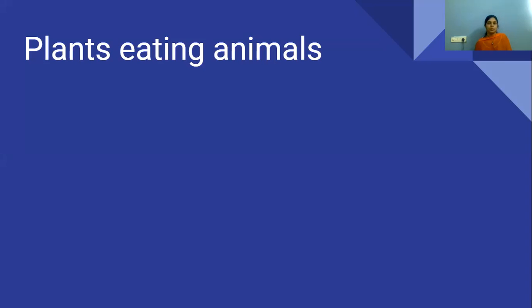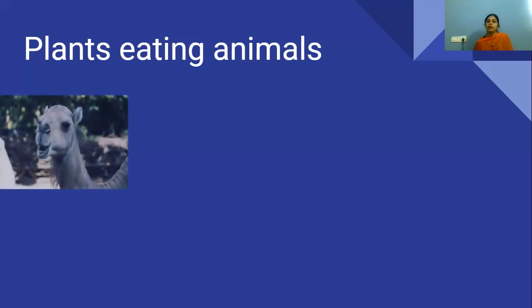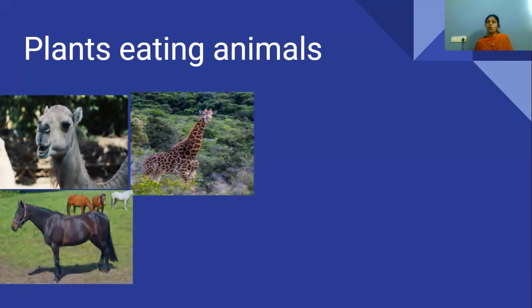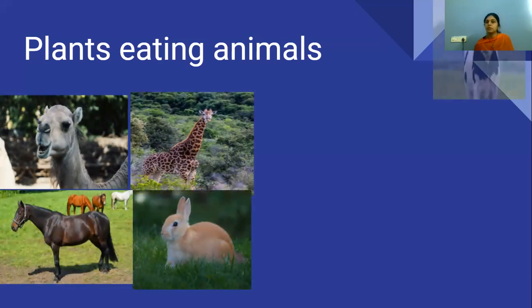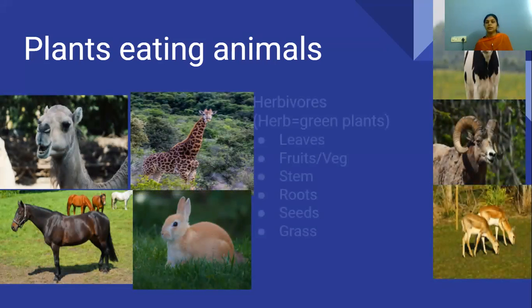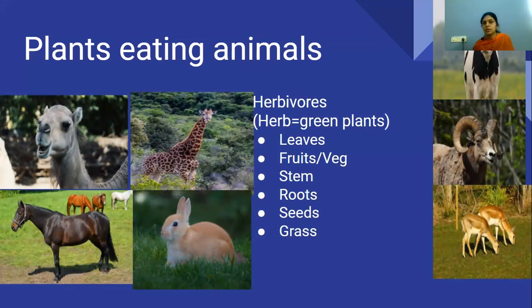The plant eating animals like camel, giraffe, horse, rabbit, cow, goat, deer, and many other animals. All these animals which depend on plants are called herbivorous animals.